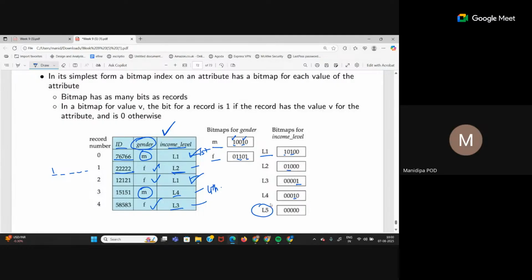L5 is an income level which is there, but it is not present in any of the rows. That means if I tell you that there are 5 different income levels, but L5 is not given to anyone, that means L5 doesn't exist in this particular table.